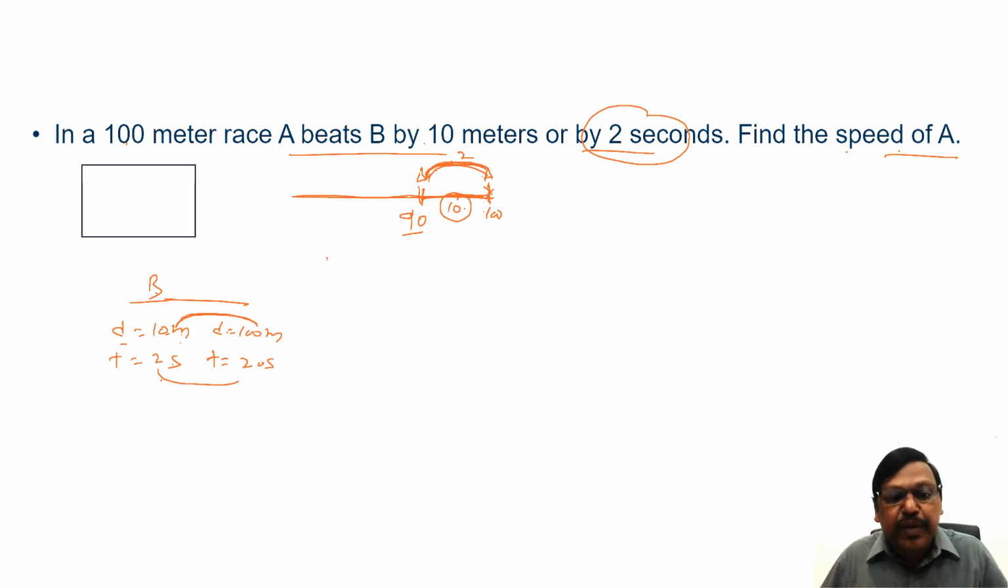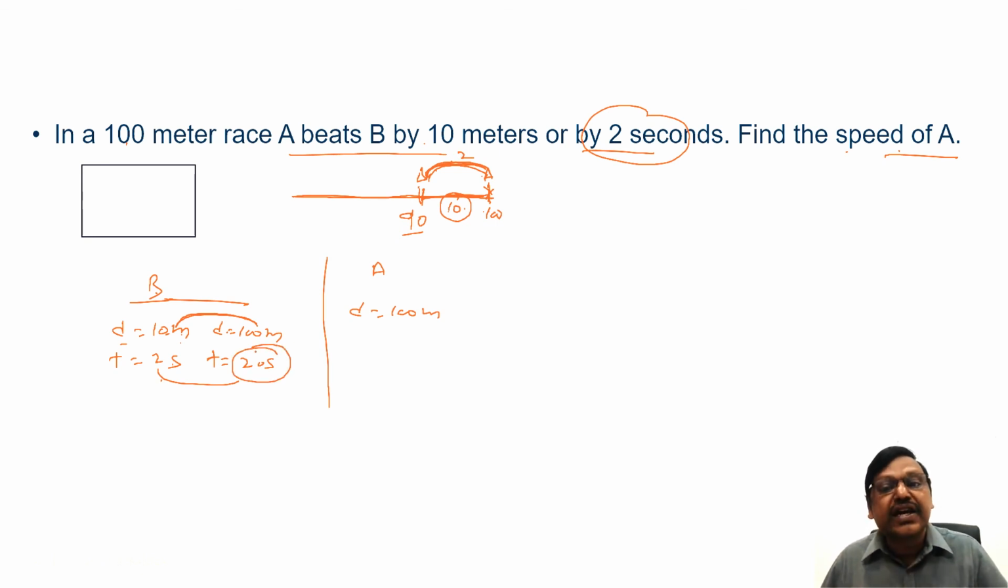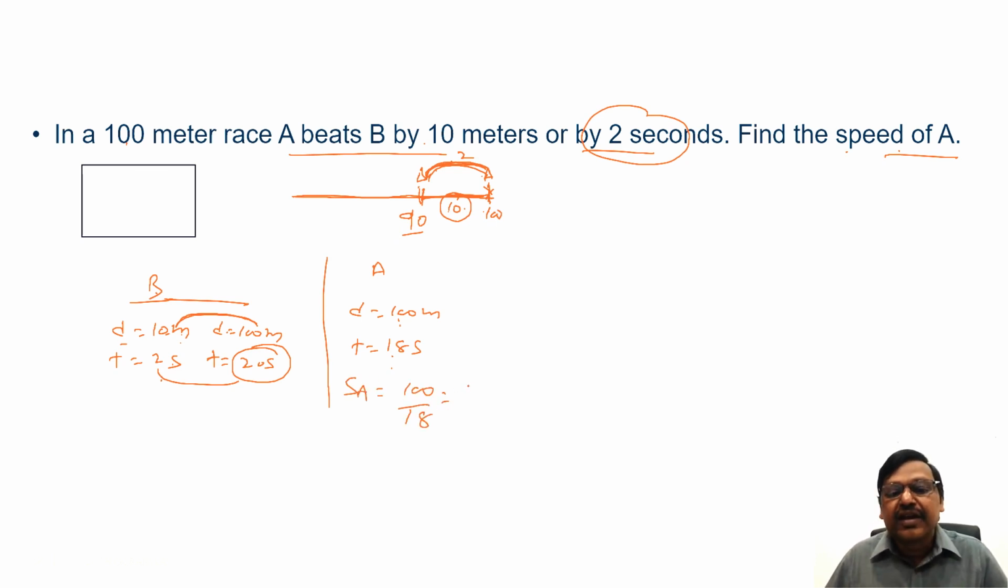Who? B. If B is taking 20 seconds, for A to cover this 100 meters, how much time will he take? As I said, A takes 2 seconds less than B. He completed 2 seconds before B means, since B is completing in 20 seconds, A has taken 18 seconds. So A covers this 100 meters distance in 18 seconds. Speed of A equals 100 by 18, that is 50 by 9 or 5 by 9 meters per second. So our answer is 5 by 9 meters per second.